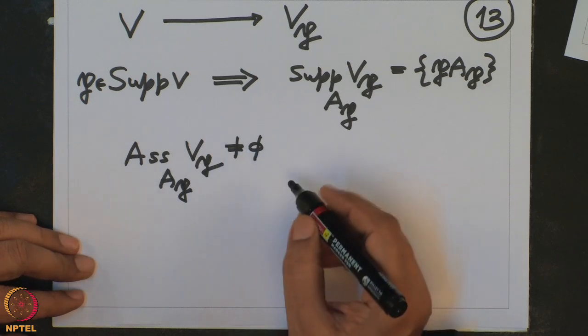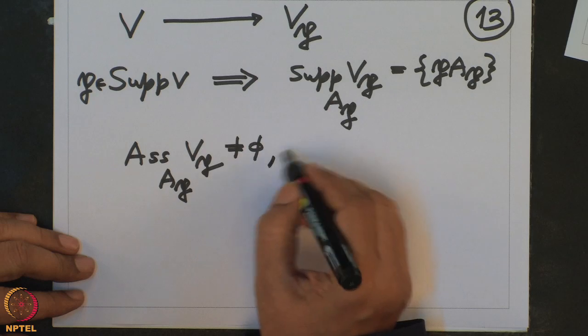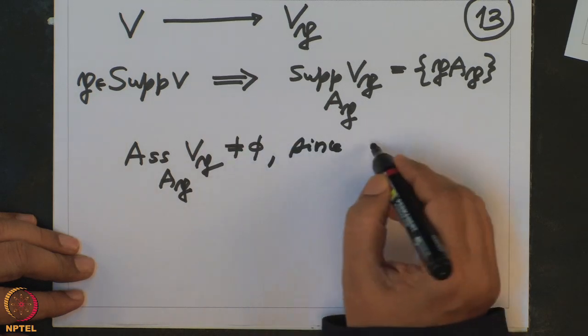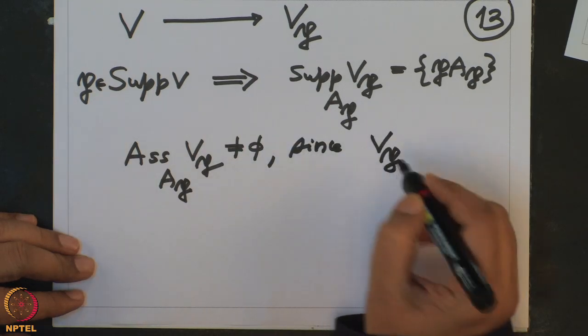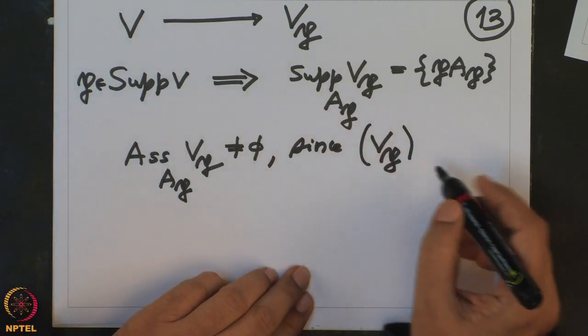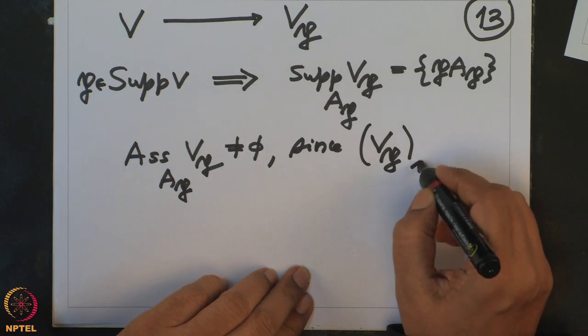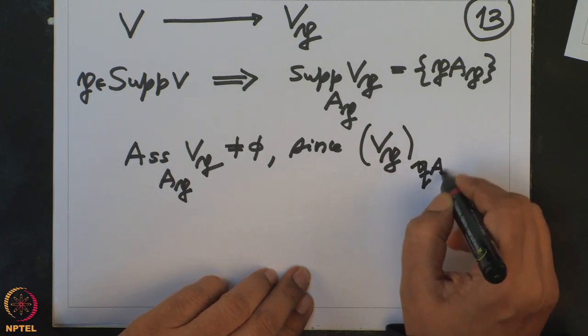That is because if I look at these modules, V localized at P, and further localize at a prime ideal Q of A localized at P.